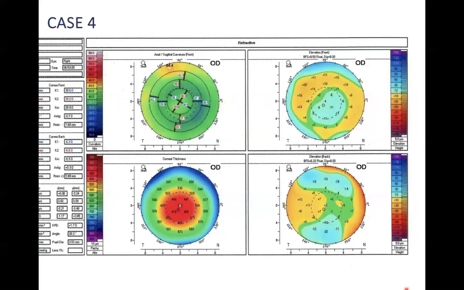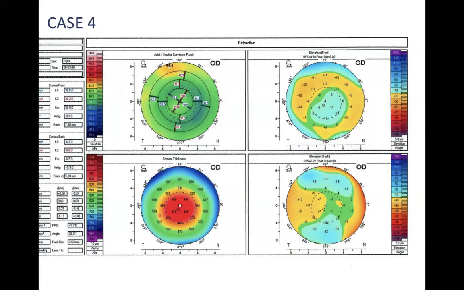Let's go to another slide. Over here, we can see K1, K2, 38, 39. What happened? Why is it low? But the anterior map is all green, all good. Elevation there is very good, less than 12. And posterior elevation is less than 17. So this is all good.